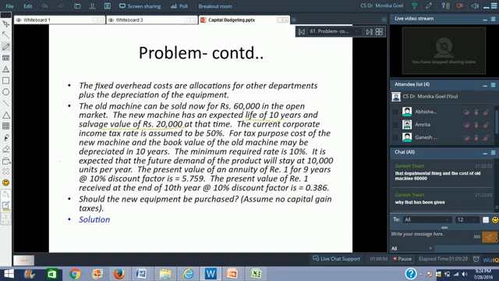You've got some clerical staff, you've got some electricity bills coming, you've got some office expenses. Whether you buy a new machine or you continue with the old machine, those expenses are going to remain the same. So when you're doing the incremental analysis, because there is no change, the increment is 0.